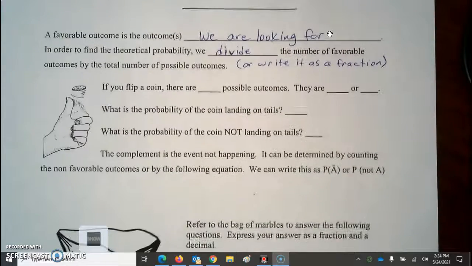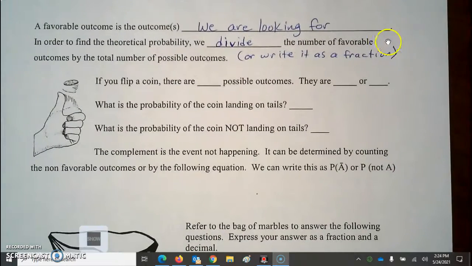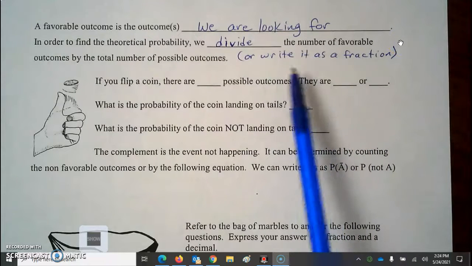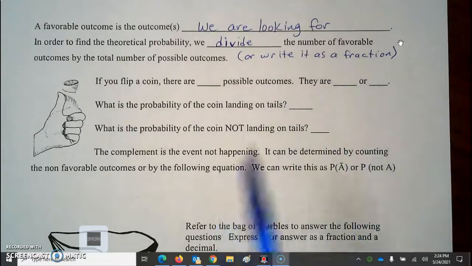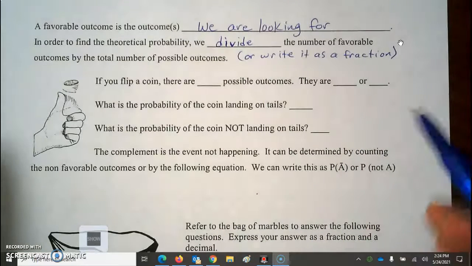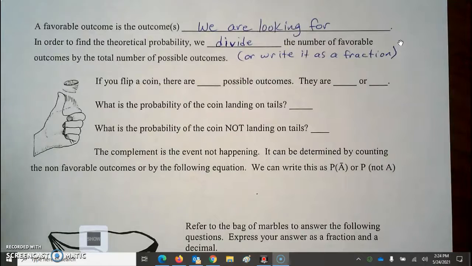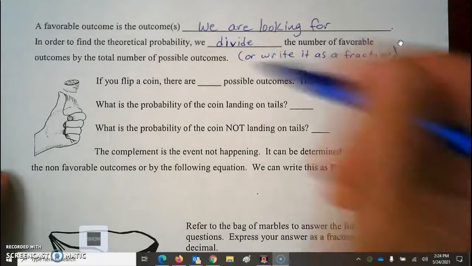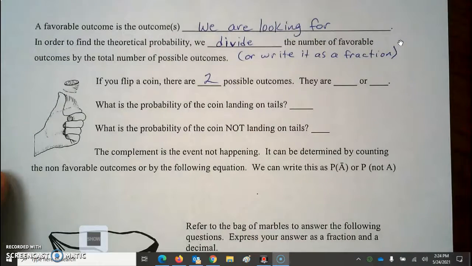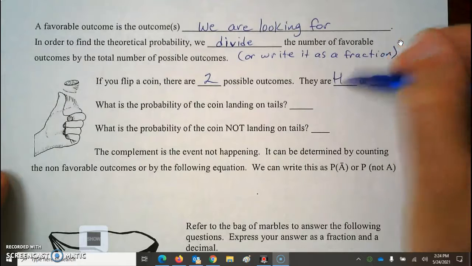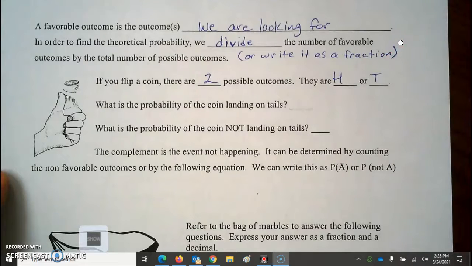A little bit more vocabulary. A favorable outcome is what we're looking for. So in order to find that probability, we divide, but you don't really have to divide. Okay, you can just write it as a fraction. You would divide if you want your answer to be a percent or a decimal. So first of all, you always need to know what your total number of outcomes are. If you're going to flip a coin, there are 2 possible outcomes. They are heads or tails. So what's the probability of a coin landing on tails?